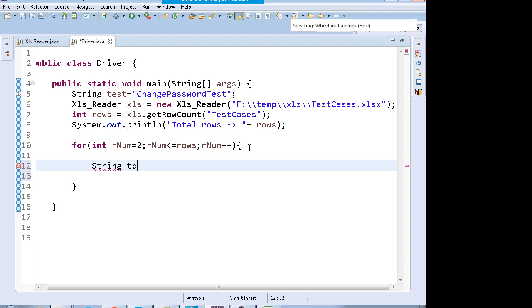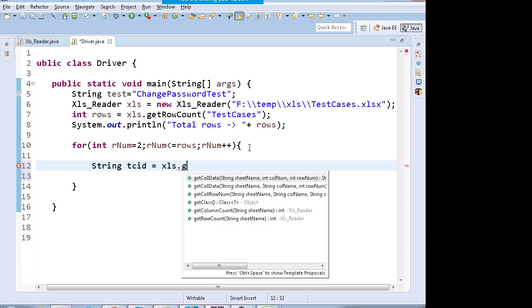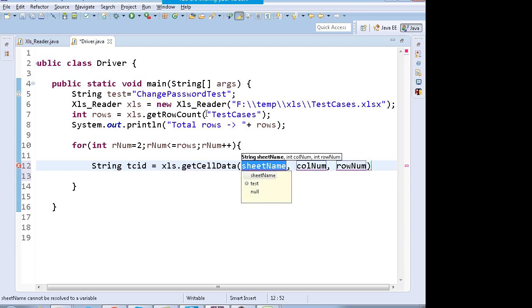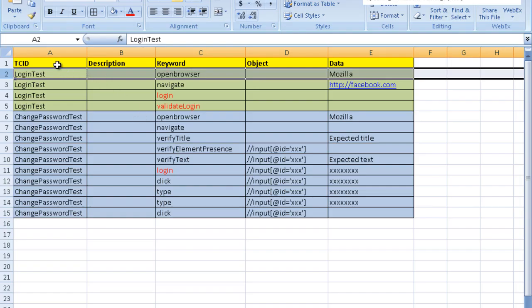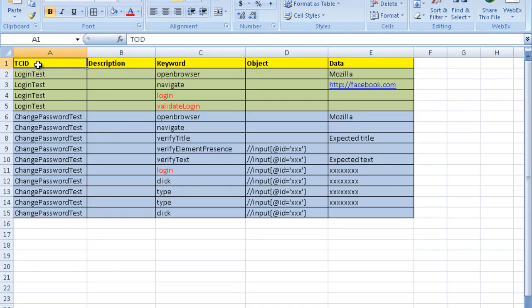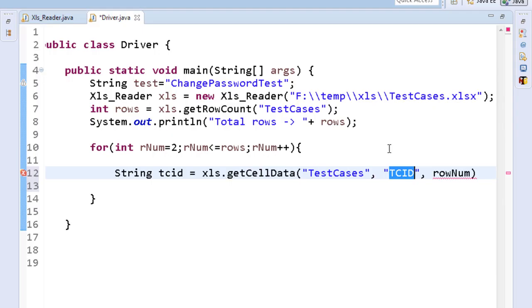String tcid is equal to xls dot get cell data from the sheet test cases, from the column tcid. Make sure you give the correct column name which you have given over here. If you don't, you will face issues. And the row number rnum.